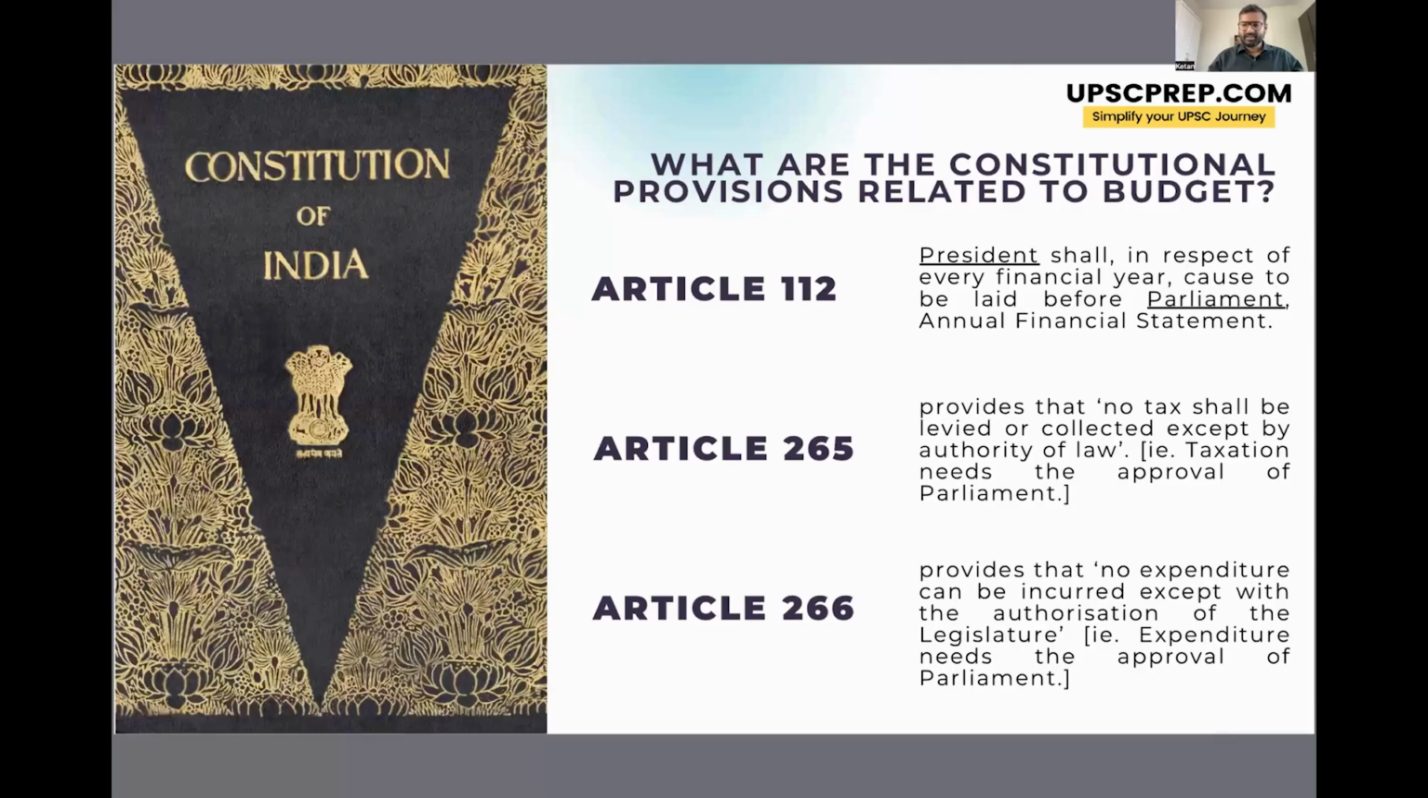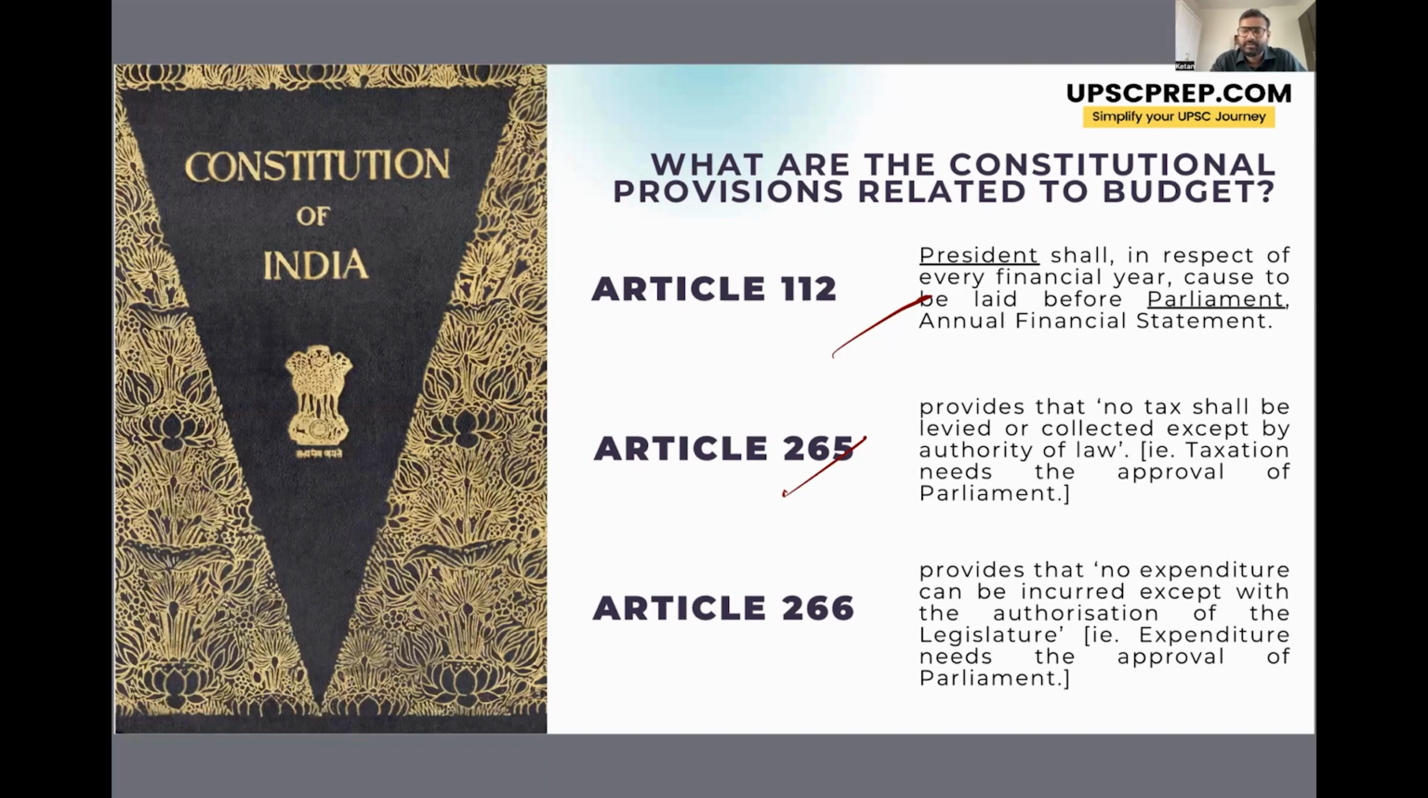Now, first thing first, why does the government need to present a budget in the parliament? Now, the government needs to present the budget in the parliament because there are certain constitutional provisions that mandate that, right? So there is Article 112, which says that the president shall, in respect of every financial year, cause to be laid before Parliament annual financial statement. Now, this annual financial statement is nothing but the budget.